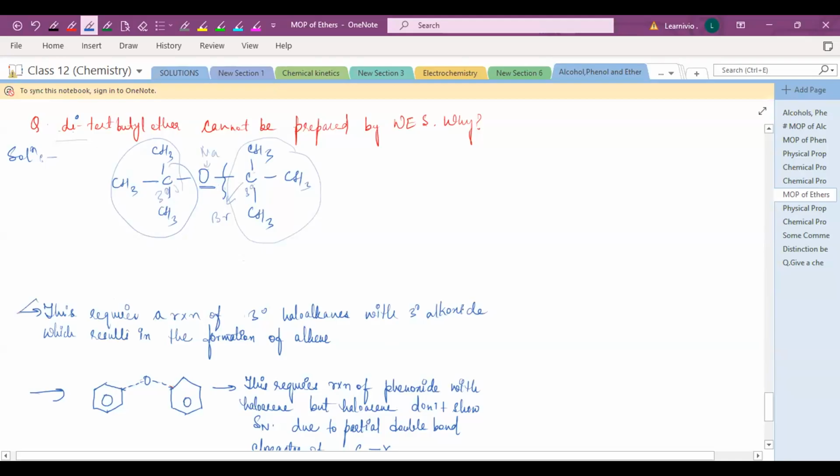So instead of nucleophilic substitution reaction, elimination reaction will occur, and due to the elimination reaction, you will get an alkene. You will get an alkene due to the steric hindrance, due to the bulky groups present: CH3, CH3, CH3. There are more CH3 groups, and due to that there will be more hindrance. Due to the hindrance, it will form an alkene instead of your ether. So that's why ditert butyl ether cannot be prepared by Williamson ether synthesis.